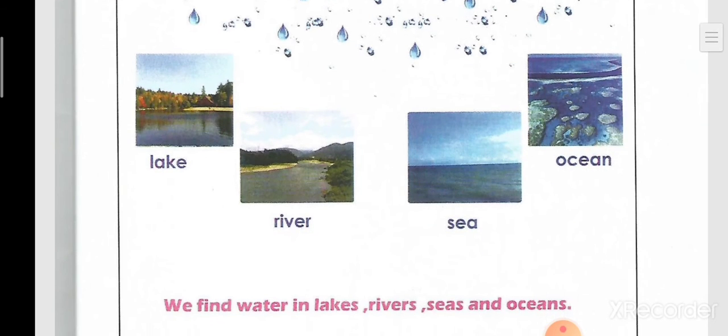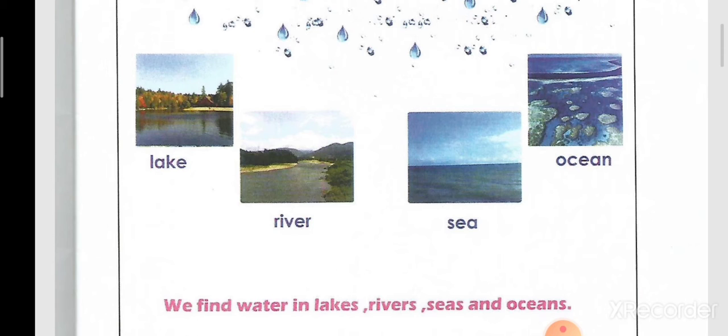Only the rain? No. We can take it from the lake. The lake is like a small river. So we can take it from the river. So we can take it from the lake, and we can take it from the river. Is this fresh water, or water that has salt in it?